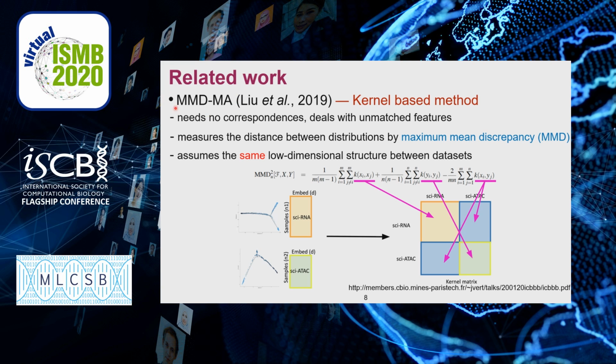However, MMDMA, the most advanced nonlinear method for multi-omics data integration, does not require correspondence information and can deal with unmatched features. MMDMA is based on a kernel method, and it measures the distance between distributions of the datasets in a shared latent space by maximum mean discrepancy, but it assumes the same low-dimensional structure between datasets. MMDMA is close to our method UnionCom that I'm going to introduce.